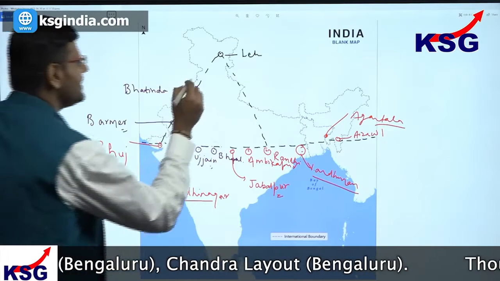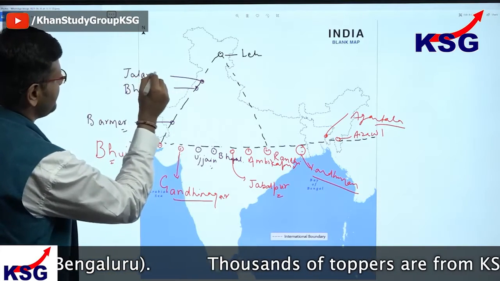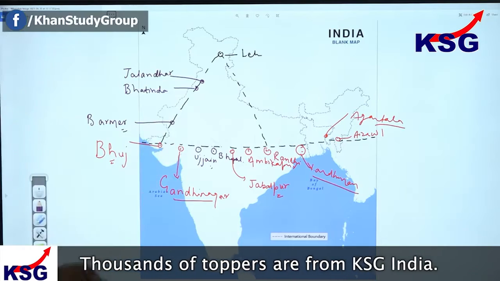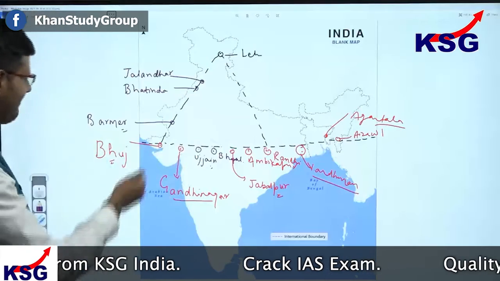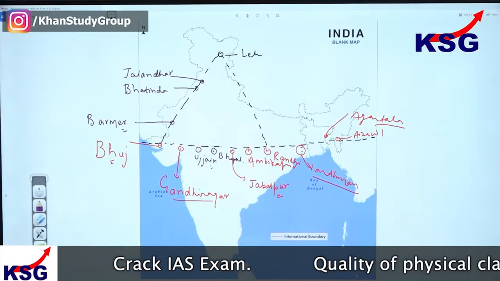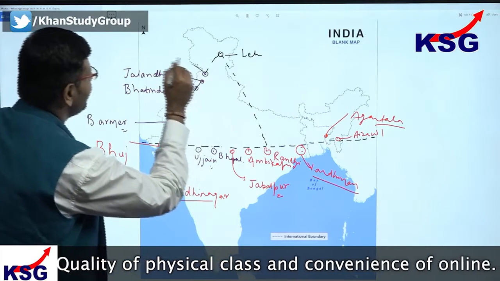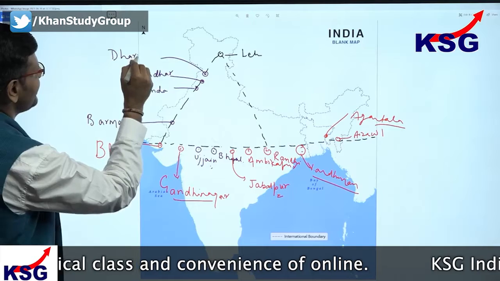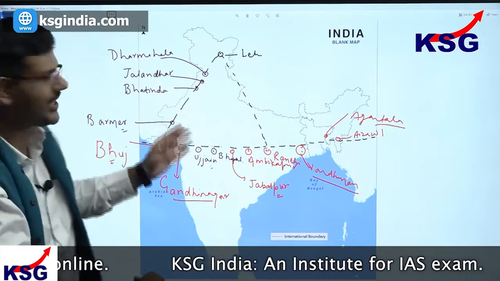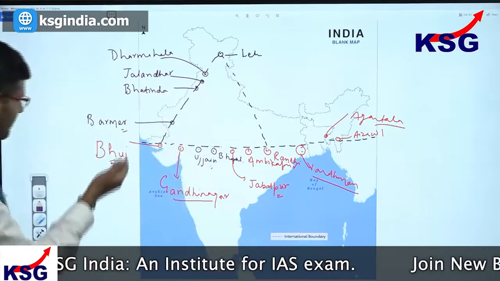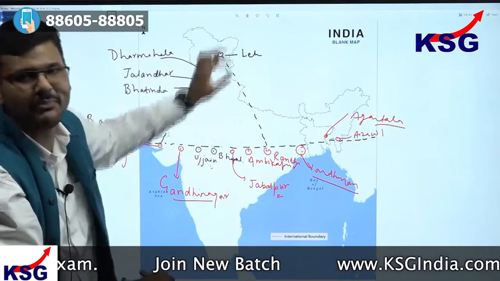And then you have Jalandhar here. So not that hard to remember. We can understand that Jalandhar is in the north of Bhatinda. We have Barmer here. We have Bhuj here. And also a very important place, and that is your Dharamshala. Here you have Dharamshala. So this line represents almost 2-3 of your B alphabet, that is your Bhuj, Barmer, Bhatinda, and then you have Jalandhar, Dharamshala, and Leh is the connecting or the nodal point here.